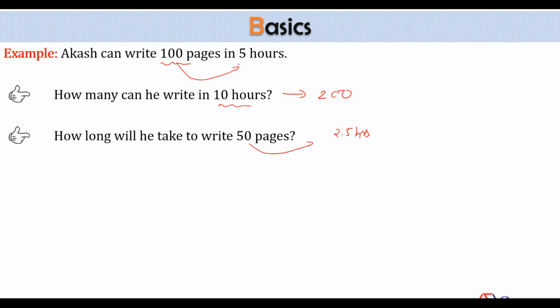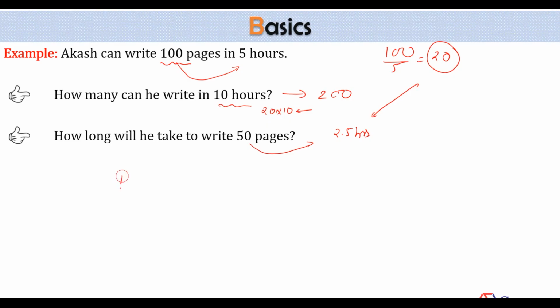See, what was given here? He can write 100 pages in 5 hours. So then I asked you, how many can he write in 10 hours? You said 200. Because you assumed that in 1 hour, he'll always write 100 by 5, that is 20. 5 hours, 100 pages, so 1 hour, how many? 20 pages. So he can write 20 pages per hour. That's why in 10 hours, he can write 20 into 10. So what are you assuming here? You're assuming that the rate of working will remain constant. That means work done per unit time will always be constant. This was the assumption made by you before giving the answer.